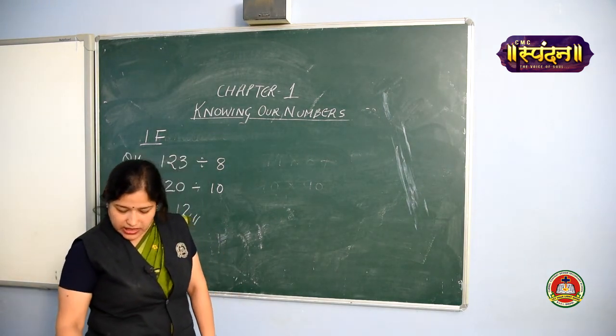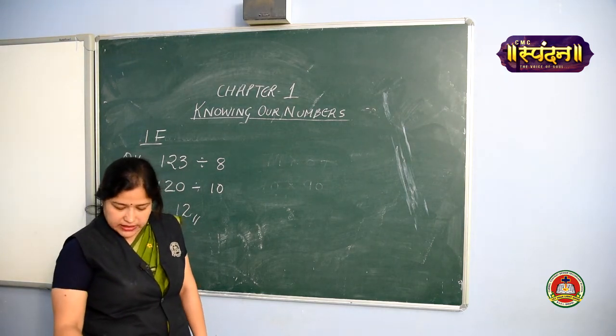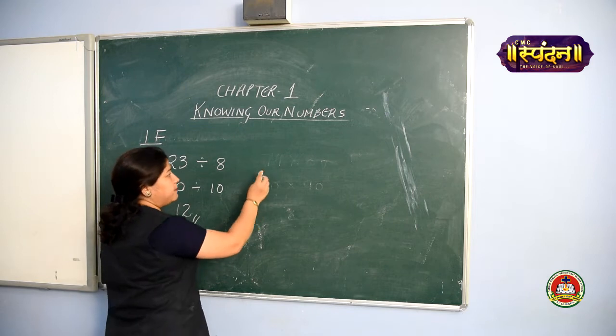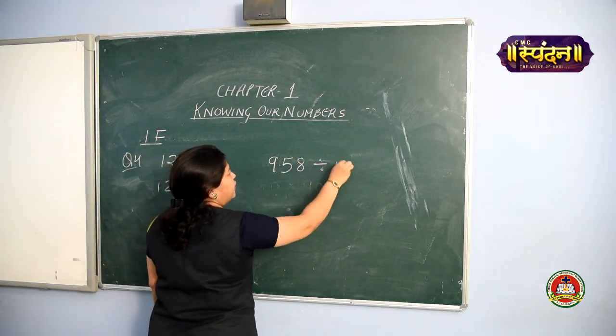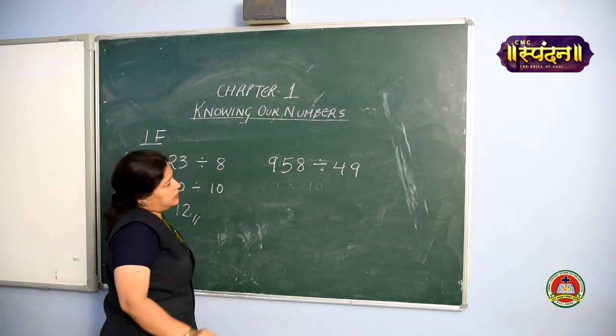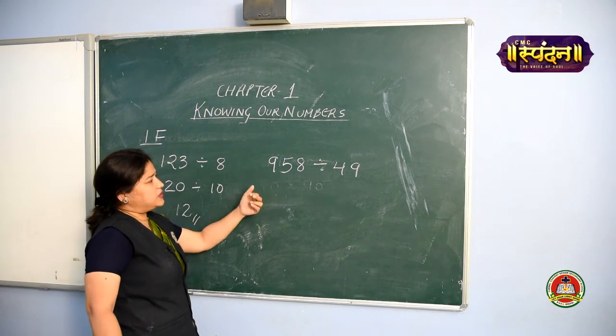So let's do the last one and then we proceed to the next exercise. The last question I am doing is 958 divided by 49. 958 divided by 49. What do you think? What is its compatible number? I can make this 958 as 1000.